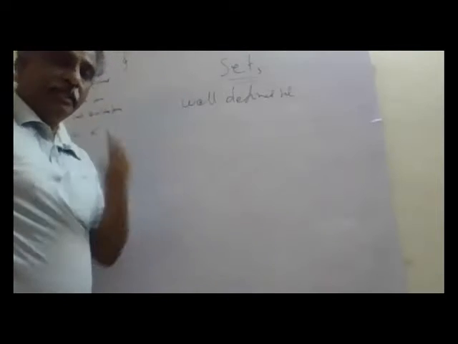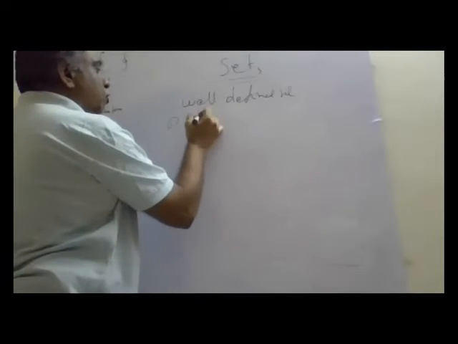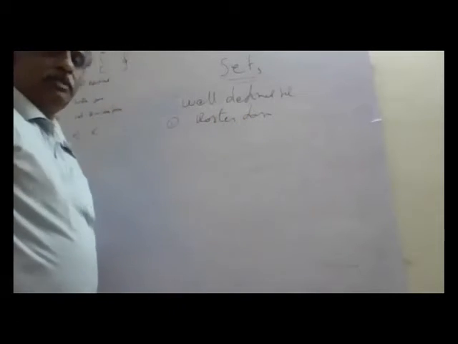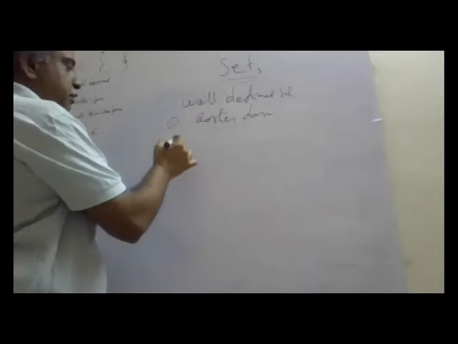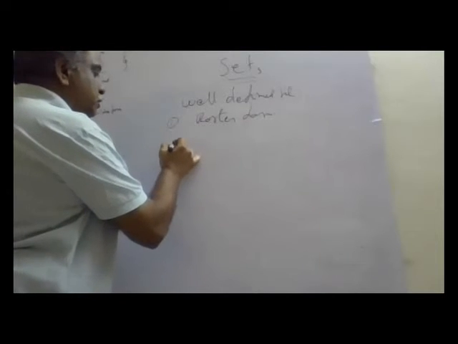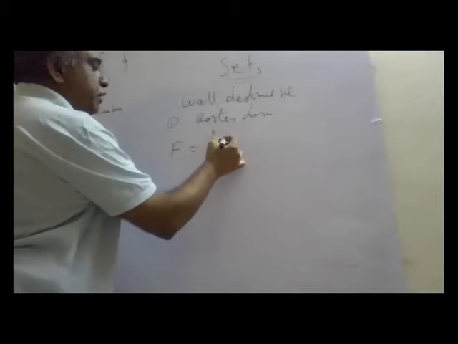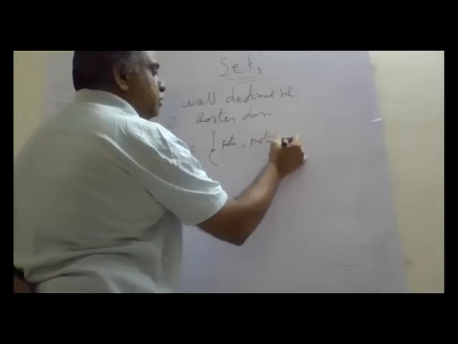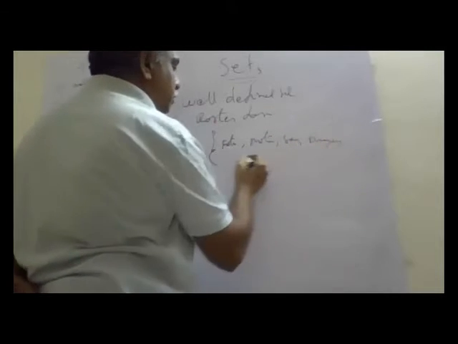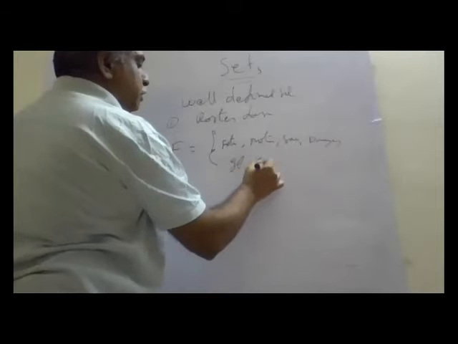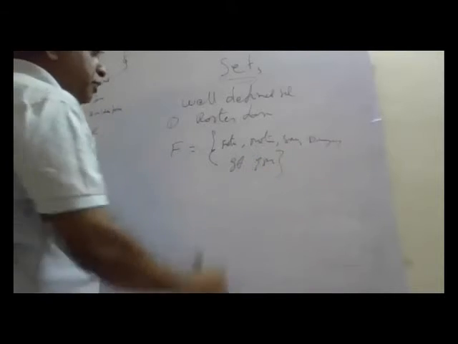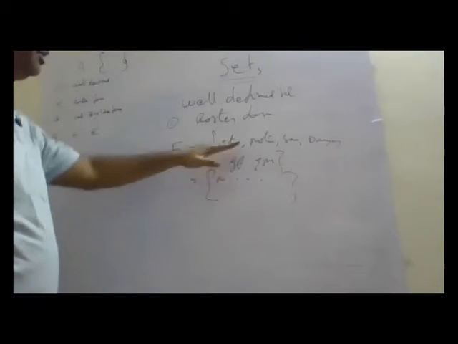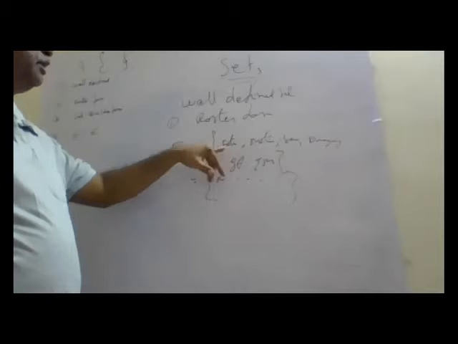Now, a set can be represented in two forms. One is roster form. Suppose in your flat, in your family, there are members. Say the set of family. I write father, mother, son, daughter, grandfather, grandmother. You can write names also. Father's name, more specific. This again, for each person, may vary.